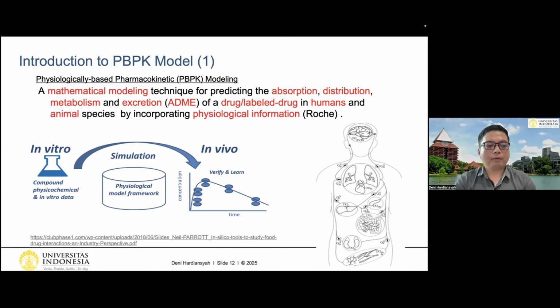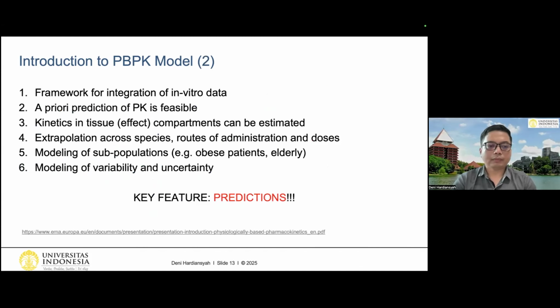from in vitro, for example, information of the compound, physicochemical, and also in vitro data. We can also add all information from the patient, all physiological parameters. Then we can add it all together to our PBPK model. We can perform simulation, and then we can verify and also learn the in vivo characteristics of the biokinetics of our radiopharmaceuticals. So why do we need the PBPK model?